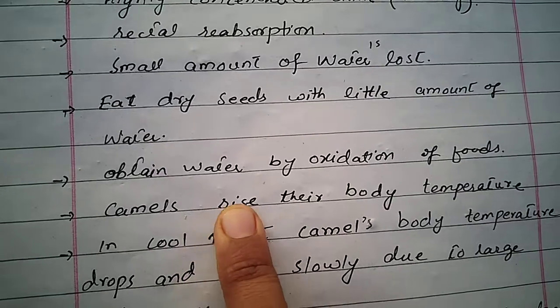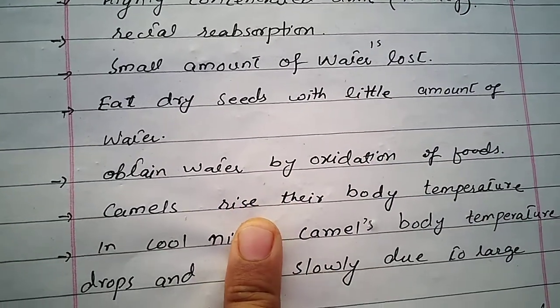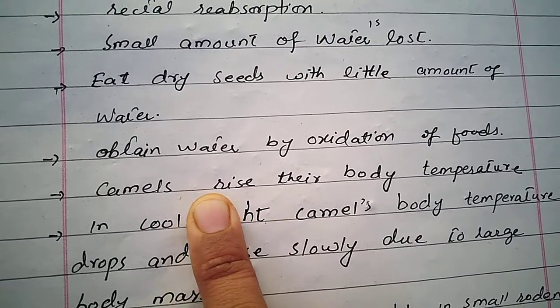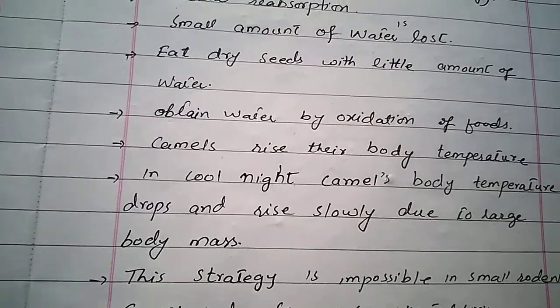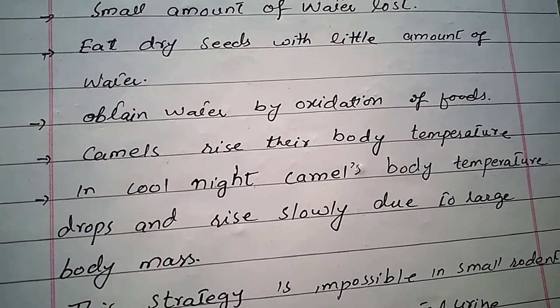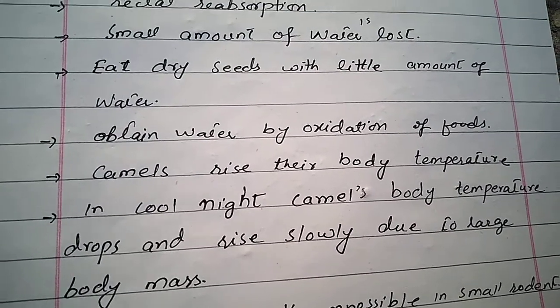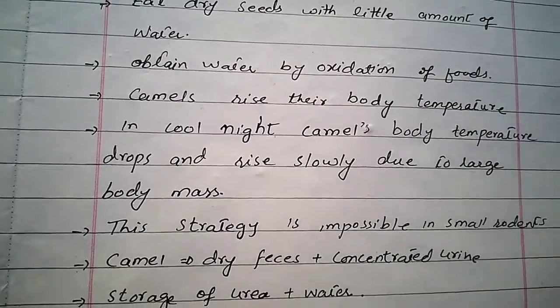Camels are very large as compared to the kangaroo rat, which is a rodent, and it is very difficult for camels to hide themselves during high temperature. In the cool night, camel body temperature drops and slowly rises the next day due to large body mass.